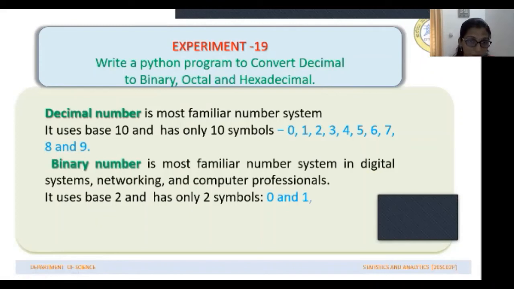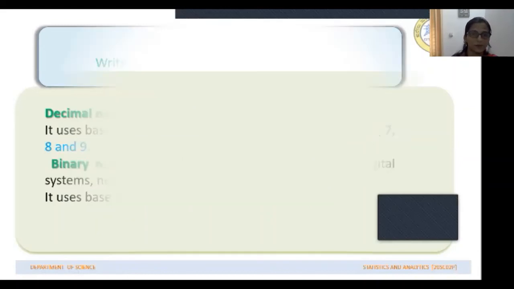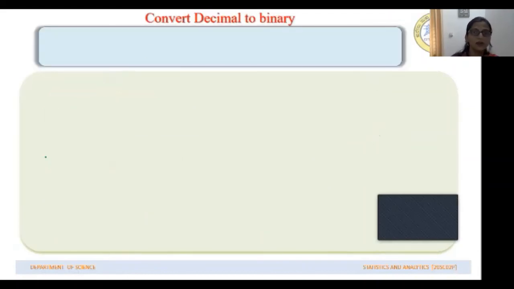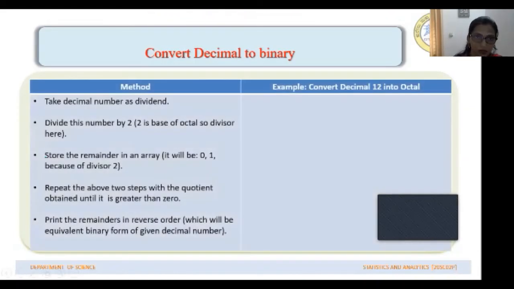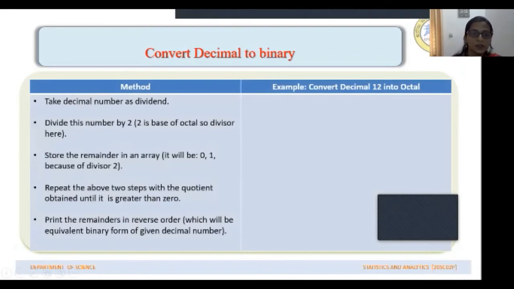Now let us just see how we can convert a decimal number into binary form. To convert, what we have to do is take the decimal number and divide by 2. Because the base is 2, you just have to divide by 2. Then note down the quotient and the remainder.